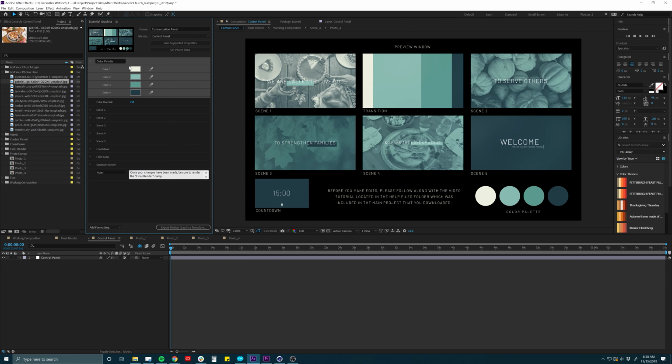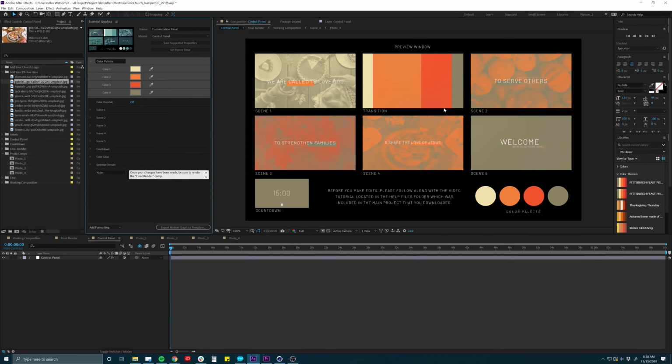So I'm going to go from light to dark. And the way I'm going to do that is clicking on this little eyedropper tool, bringing my mouse right over here, and I'm going to click on that light color. Then I'm going to click on color 2 and start working my way through these colors. So maybe we'll do this orange. Then maybe this red here. And then I might want to do that dark brown. Okay, so this dark brown didn't really work very well.